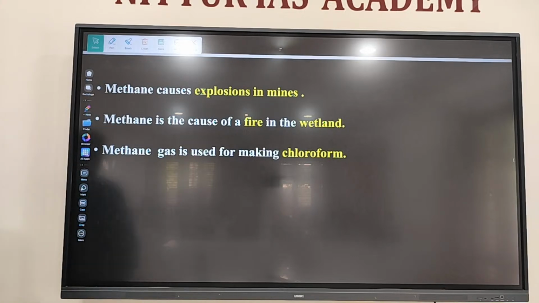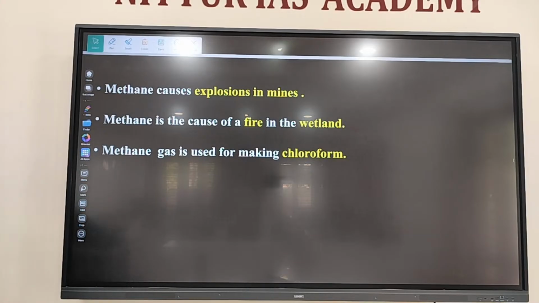How are fossil fuels formed? During this plate movement, while these continents were forming, what happened? The trees, animals, and organisms present on the surface of the earth all died and went inside the earth. It was filled with sand, mud, etc. The biomass present beneath was filled with soil at high pressure and temperature. Due to the high pressure and temperature, the biomass converted into coal. It took thousands of years to form coal.